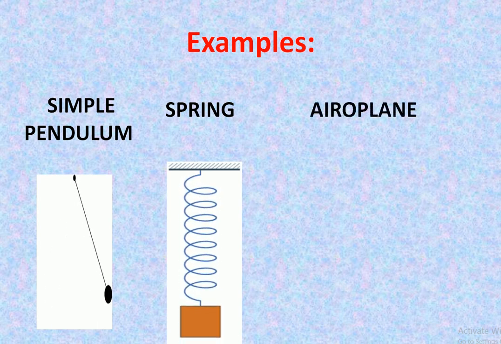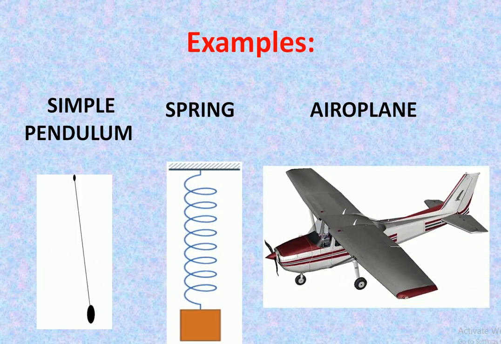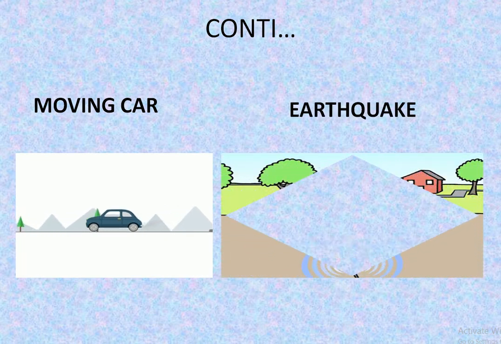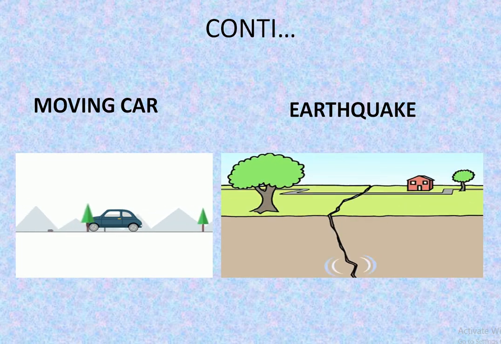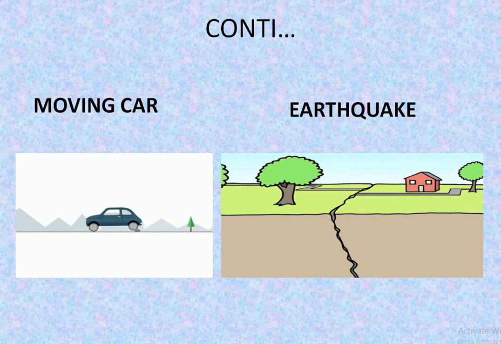Motion of the aeroplane. The aeroplane vibrates up and down, then we can see the vibrations. Moving car. The car is moving in the presence of obstacles, as well as during an earthquake, we can see the vibrations. So these are the various examples of vibrations or oscillations which we can see in our day-to-day life.